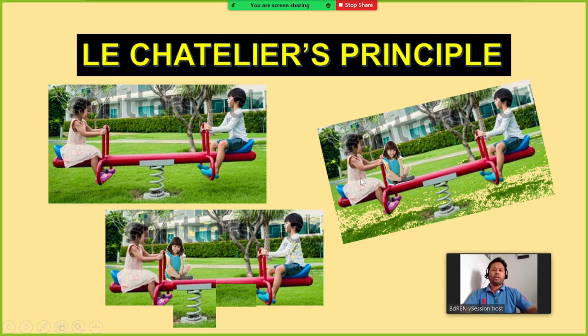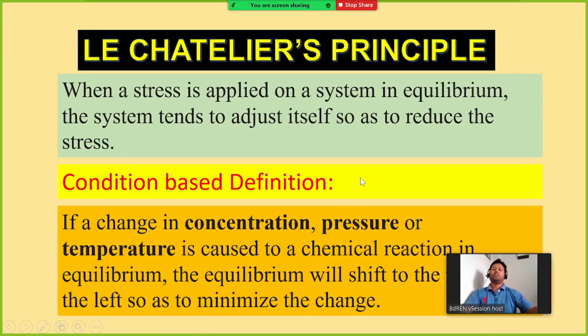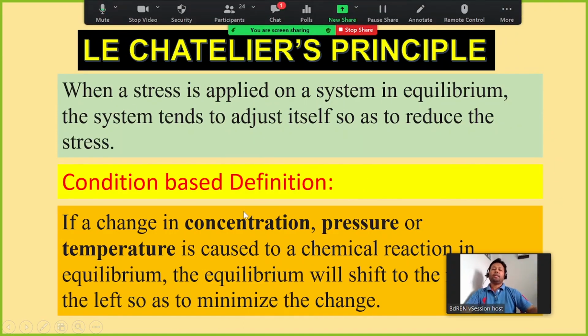So first of all, we would like to know what Le Chatelier's principle is. To understand the principle, first of all you have to think that the reaction is in equilibrium.